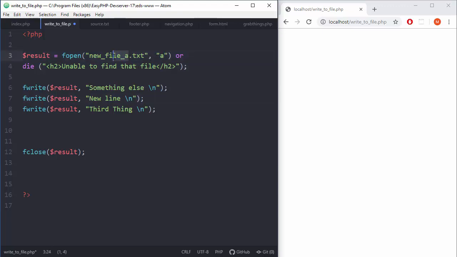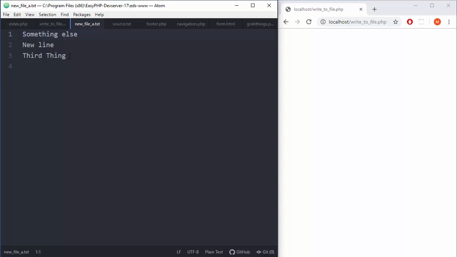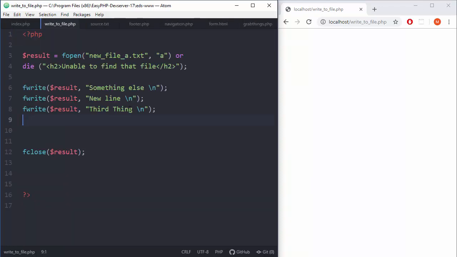Okay, so this is just output. Okay, nothing special here. Now when we refresh our thing, let's go to the file manually. Where is it? New file A. Okay, and we will have 3 lines, and that works. So now appending will work too, because we're using this argument.